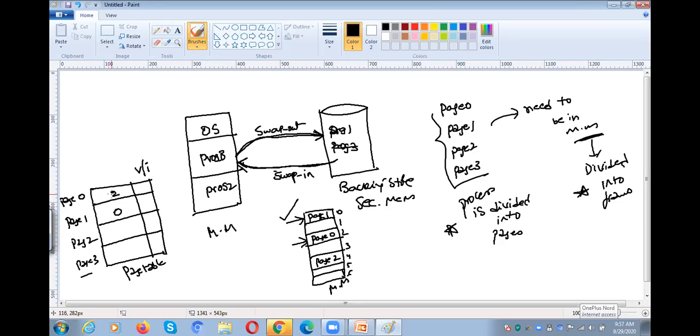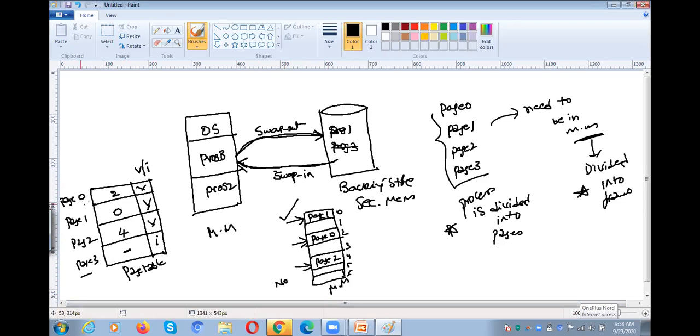If the page is available in a frame, it is called a valid page. Next, page 2 is available in the fourth frame, valid. Is page 3 available in a main memory frame? No. So page 3 is not available in the main memory frame, so it is called an invalid page.